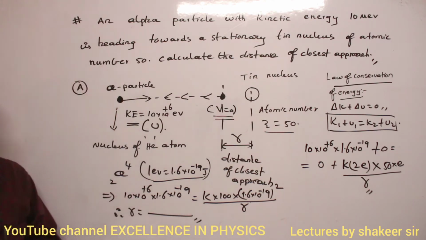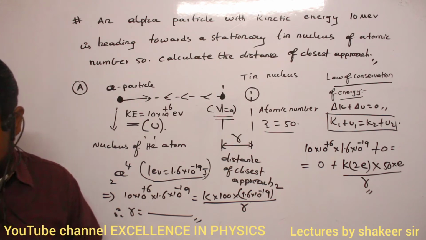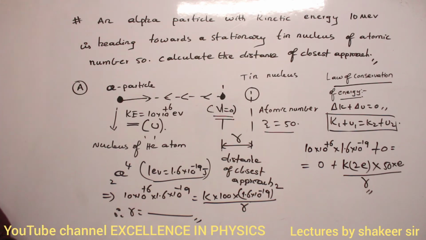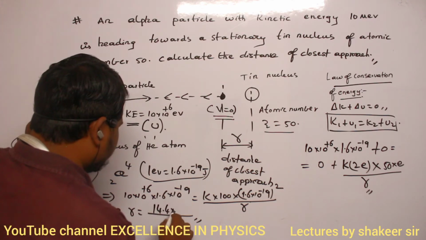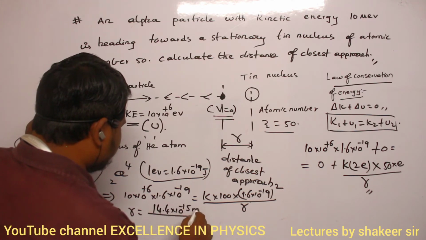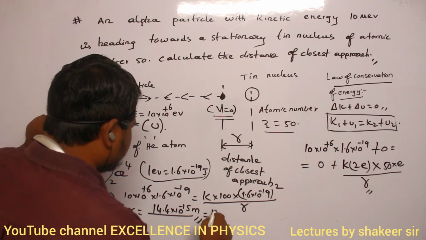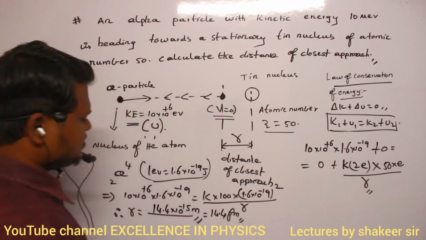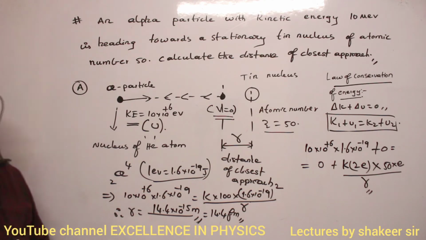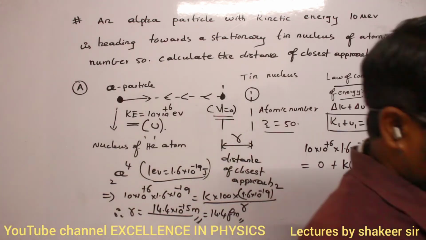That is our answer. What r value should you get? 14.4 into 10 power minus 15 meters. You can write 14.4 Fermi, where fm means Fermi, 10 power minus 15. That is our answer.